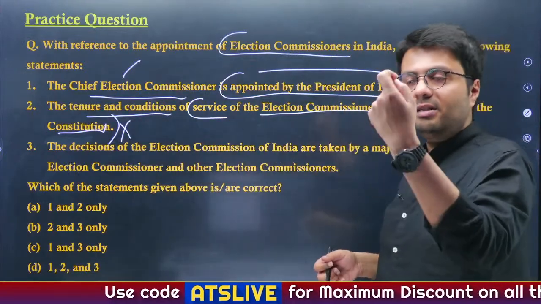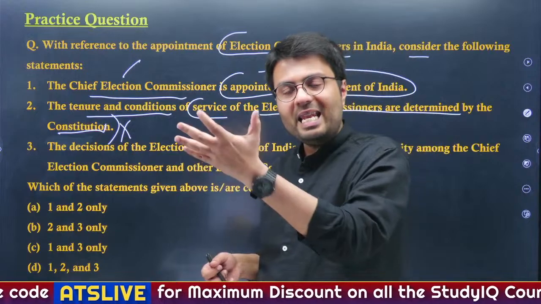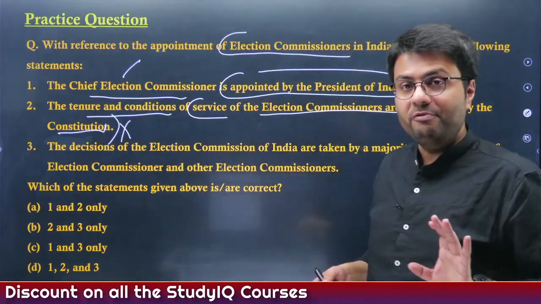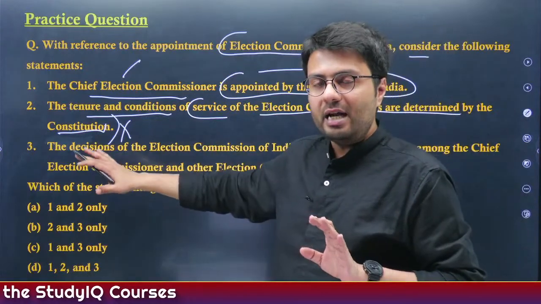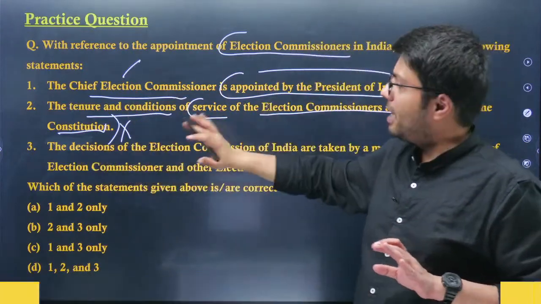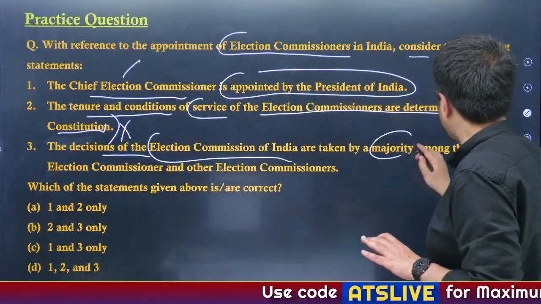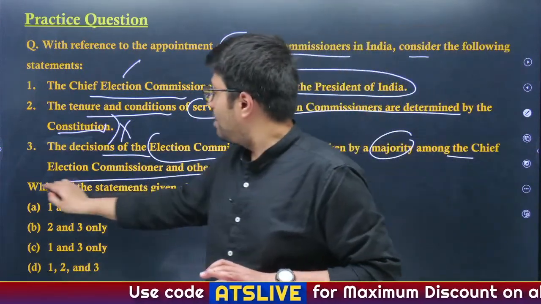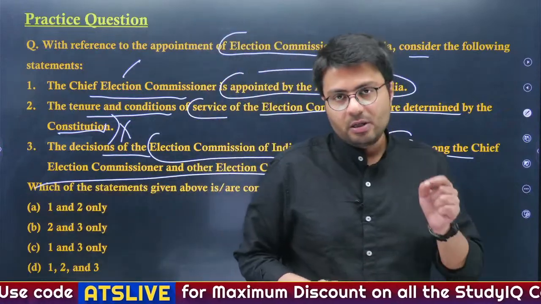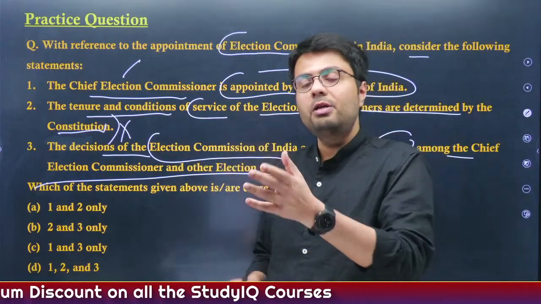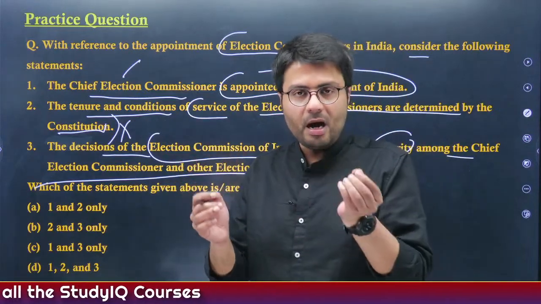The Constitution only says that there shall be a Chief Election Commissioner and any number of election commissioners that the President may from time to time fix. And the rest of the conditions are laid down by the Act which is passed by the Parliament. And the decisions of the Election Commission of India are taken by majority among the Chief Election Commissioner and Election Commissioners. Actually, yes, there are 3 people and one of them is designated as Chief Election Commissioner, but the decisions made by them are made by majority.